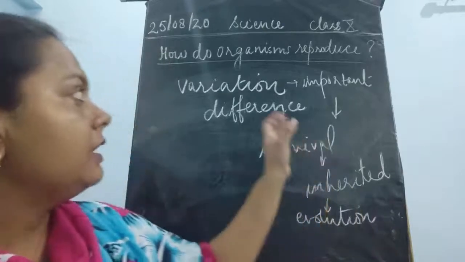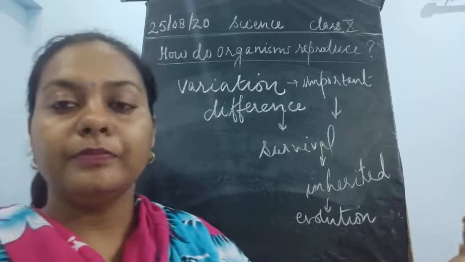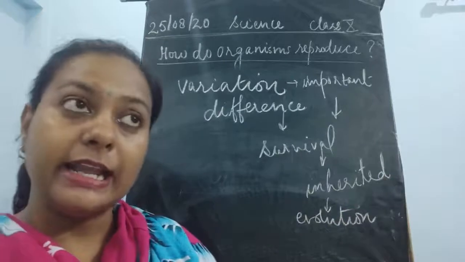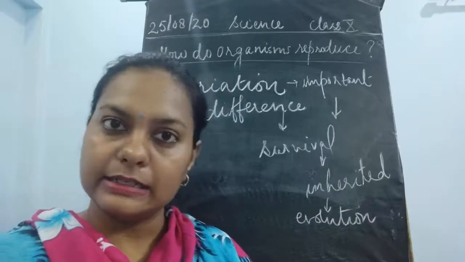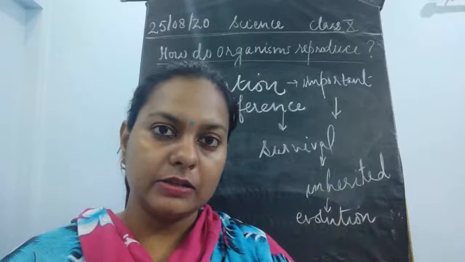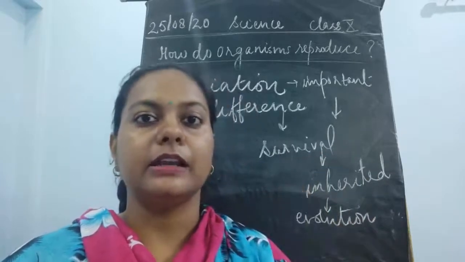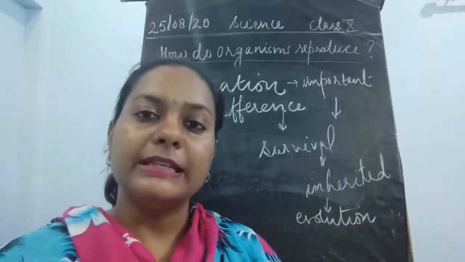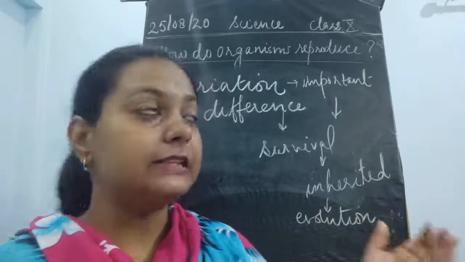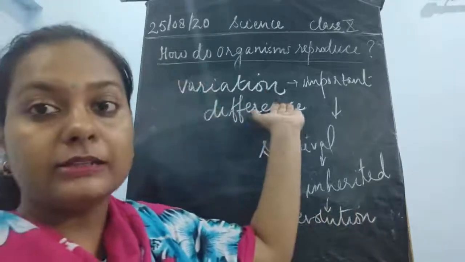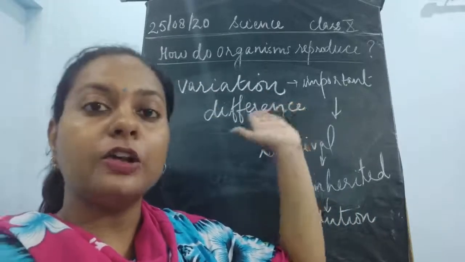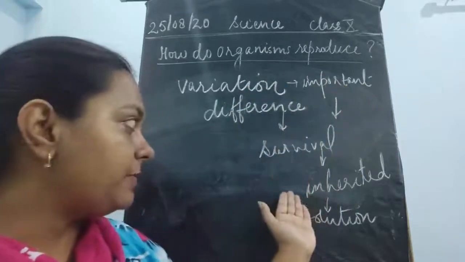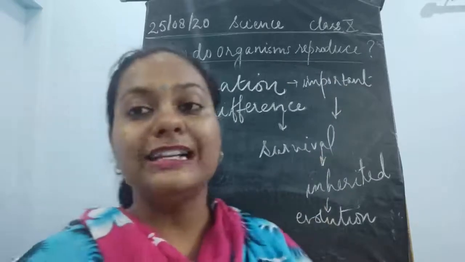Now here, please understand that in the cells of different individuals, the DNA is present in the nucleus inside the cells. Each and every cell contains a nucleus, each and every nucleus contains DNA, and each DNA is said to be the blueprint of the basic design of any individual. Now this is being copied, and while copying there are certain differences. These differences are said to be variations, and all the important variations are going to be copied, inherited, and this leads to evolution, children.